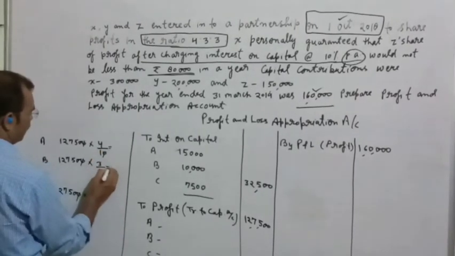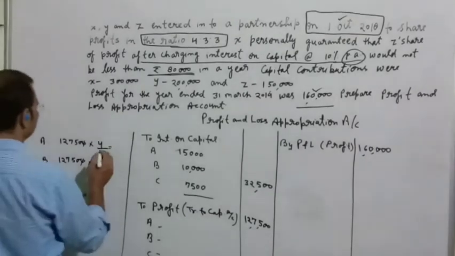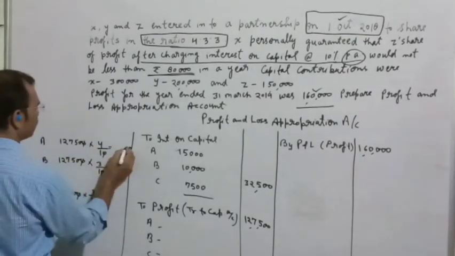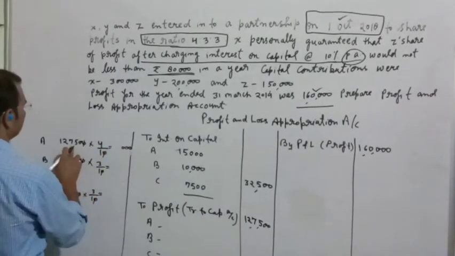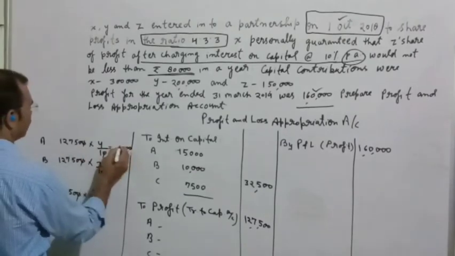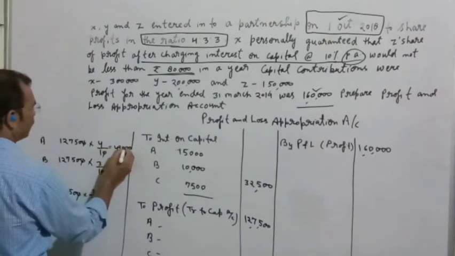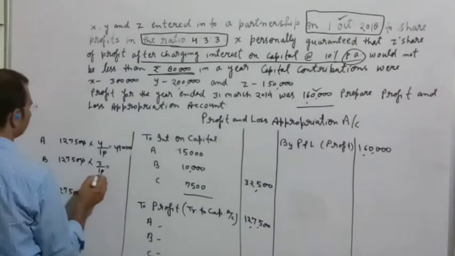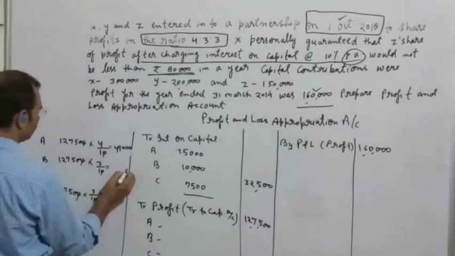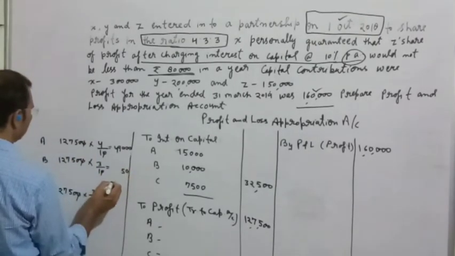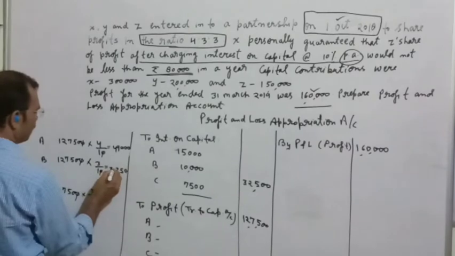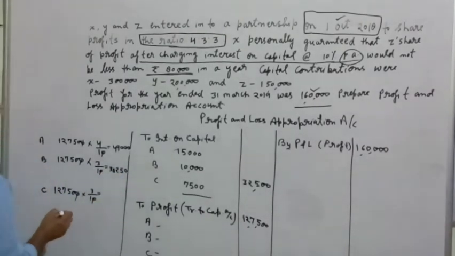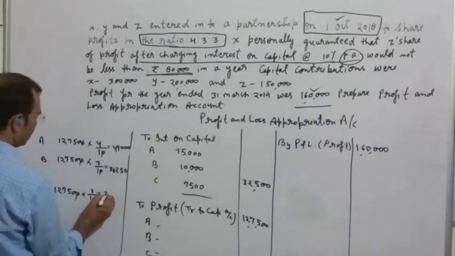And the amount will come 49,000 and 38,250. The amount will be the same here.